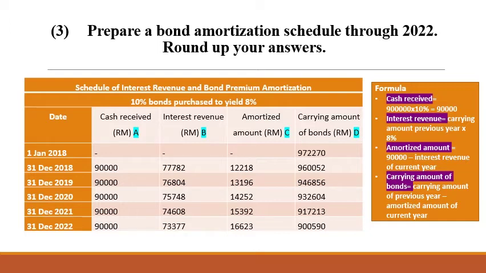Note that at the end of year 2022 is the last date for the interest to be received. So there's an extra amount of 590 ringgit. This 590 ringgit will be paid off as the final amount is 900,000 ringgit.